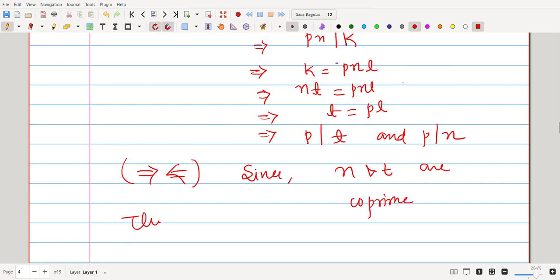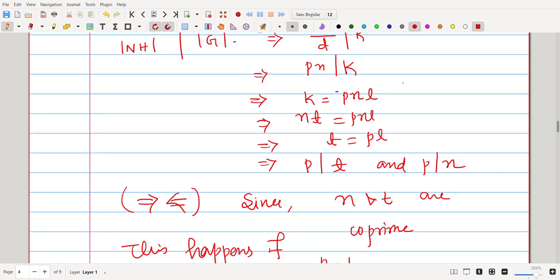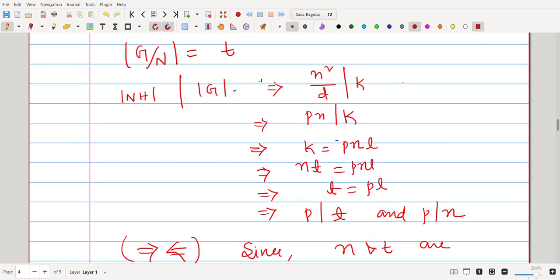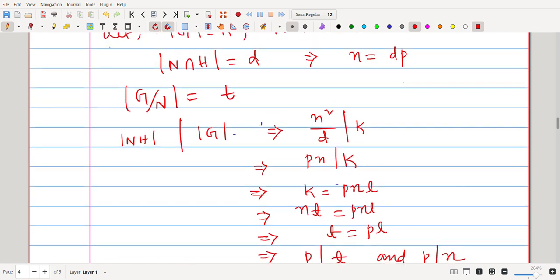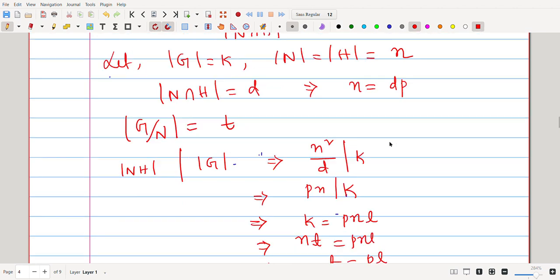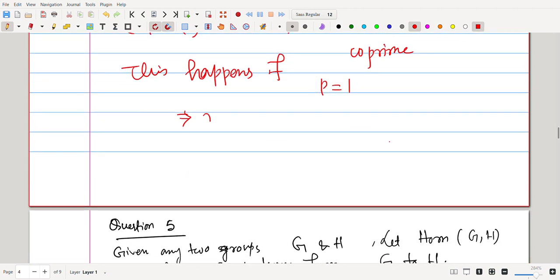So this happens if P equals 1, and P equals 1 means N equals T.